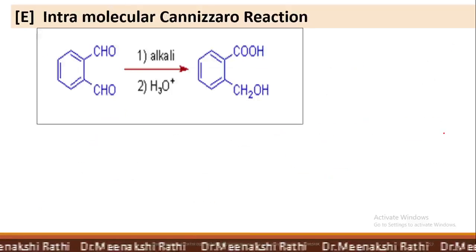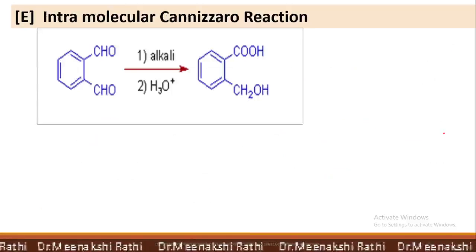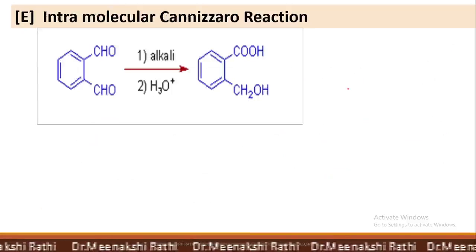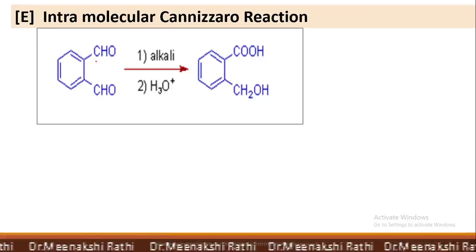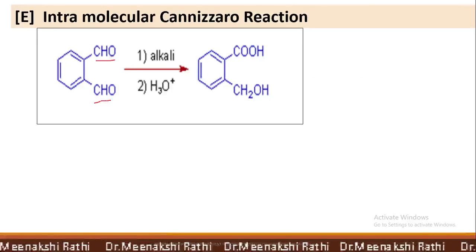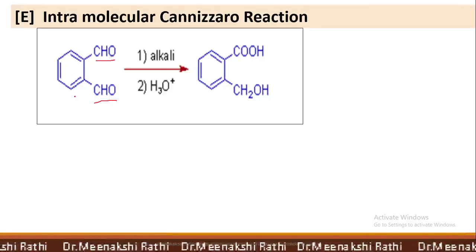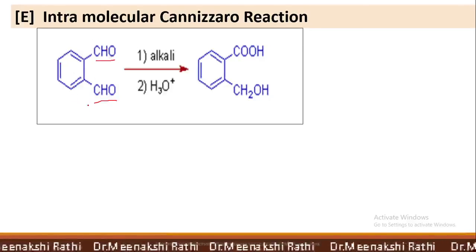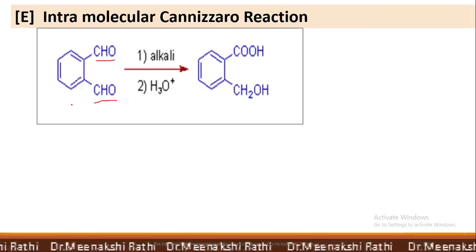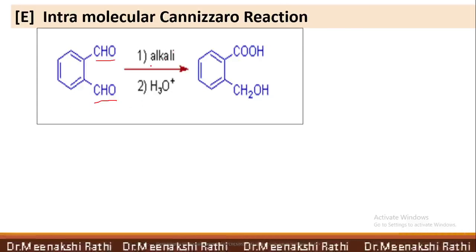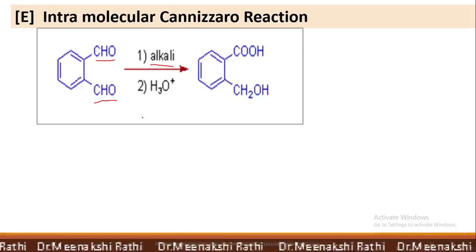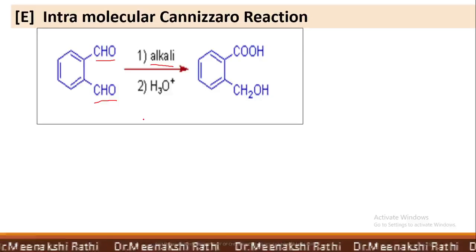Now see here one more example. In this example you can see that two aldehyde groups are ortho to each other. That means they are present within a molecule. When such an aldehyde undergoes reaction with strong alkali, there is an intramolecular Cannizzaro reaction.